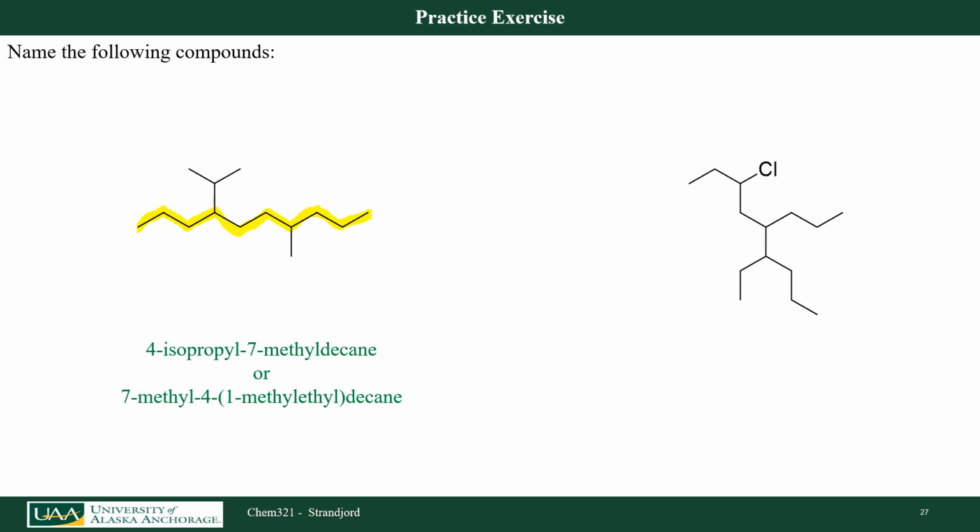If I look at this molecule and highlight the parent chain, 2, 3, 4, 5, 6, 7, 8, 9. This is going to be a nonane. If I start from the top here, I have a chloro at carbon number 3. I have a propyl at carbon number 5, and I have an ethyl at carbon number 6. Putting that all together, 3-chloro, 6-ethyl, 5-propyl. Notice I'm looking at the alphabet again, C, E, and P there.